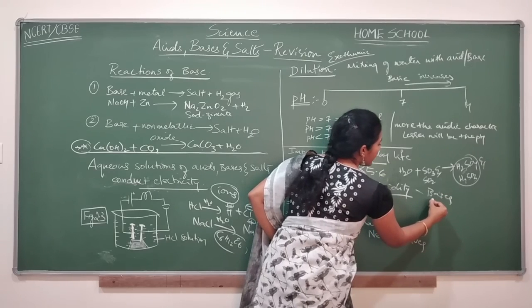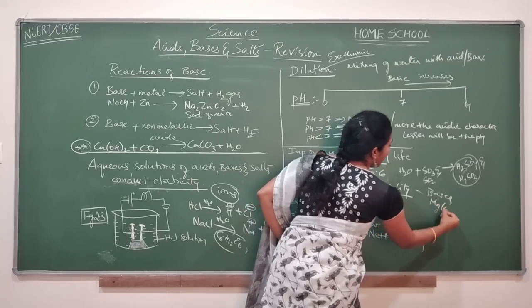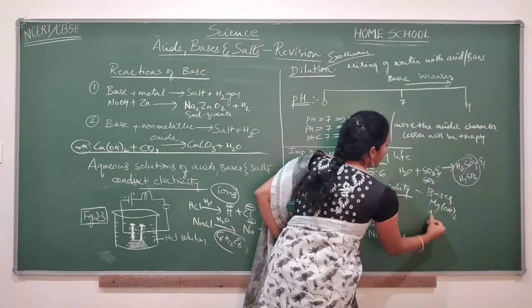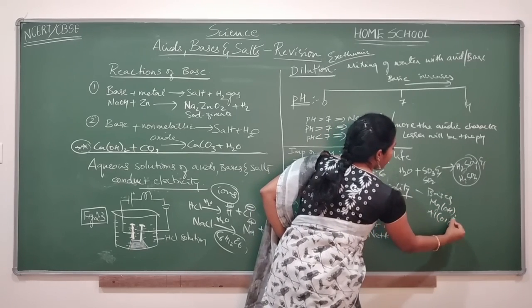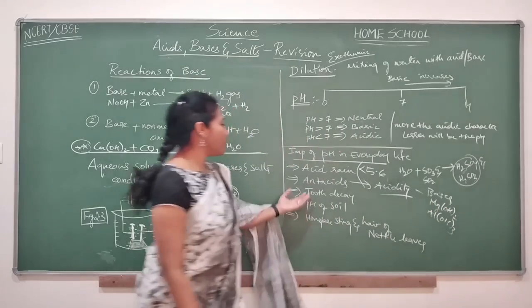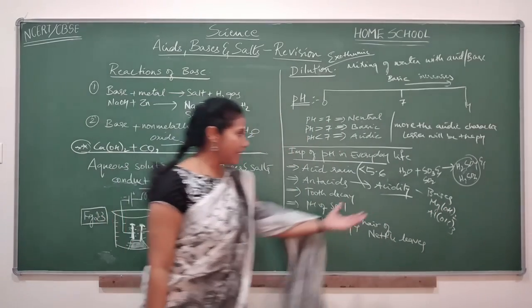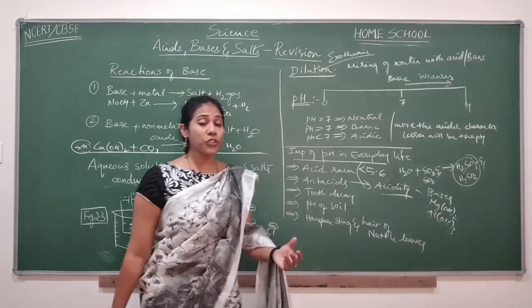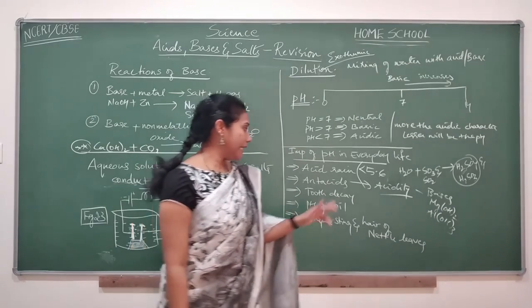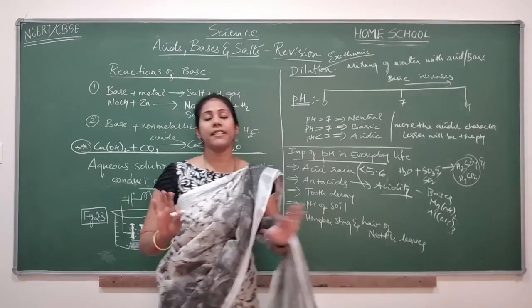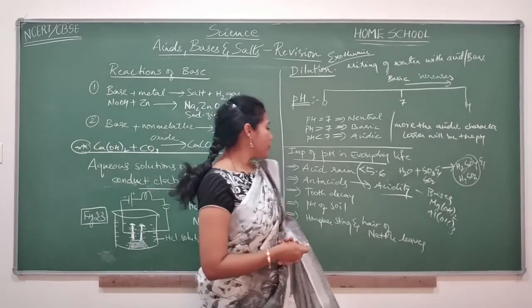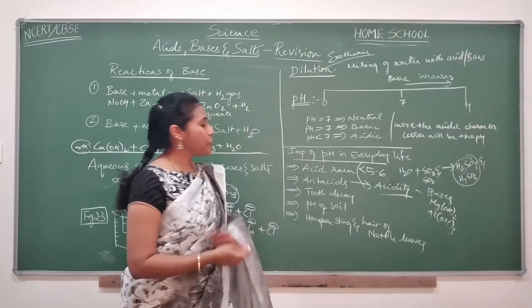So here bases like magnesium hydroxide, aluminum hydroxide. These bases are used as antacids. Antacids are certain bases which, on taking into the body, can neutralize the acid that is present in the stomach. Okay, so next concept is tooth decay.